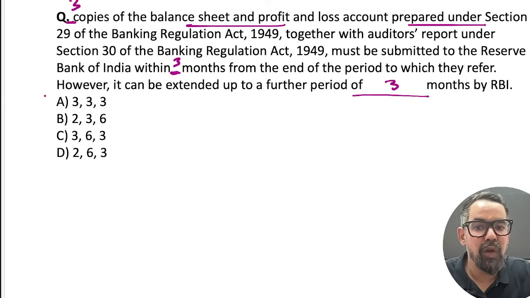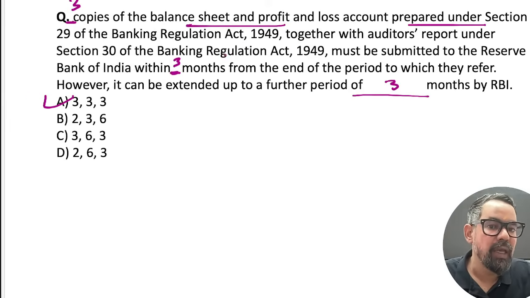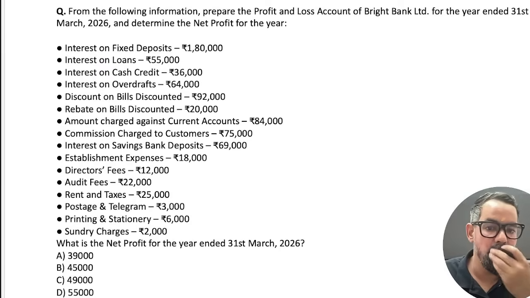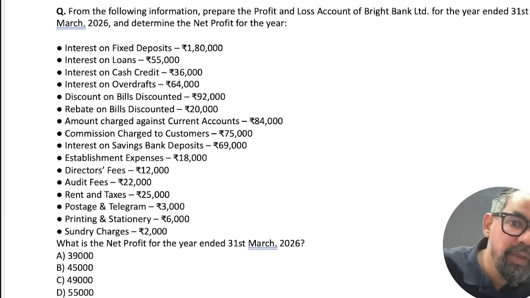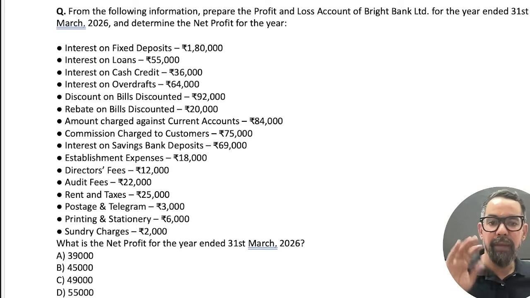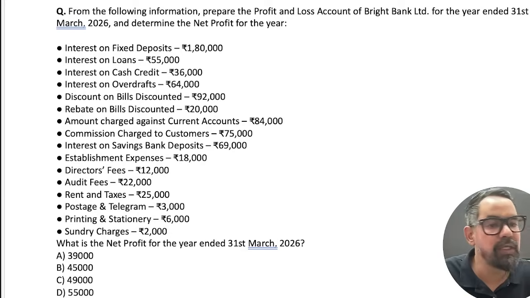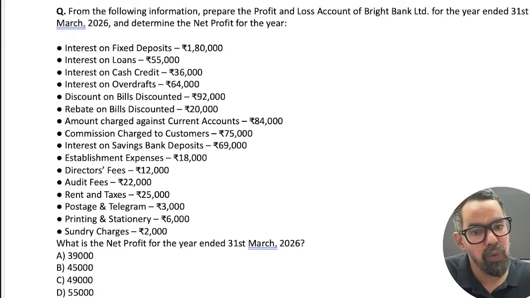Yes, so 3 copies of profit and loss account and balance sheet within 3 months are the general guidelines. It can be extended for 3 months. That is the case itself. Sometimes they never ask this type of question, but they might. So if they ask this question, you do not have to get scared. For sure, it is for 2 marks.